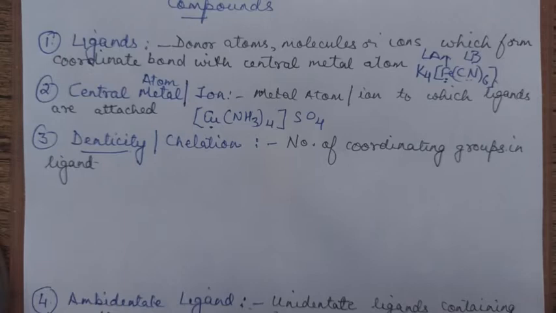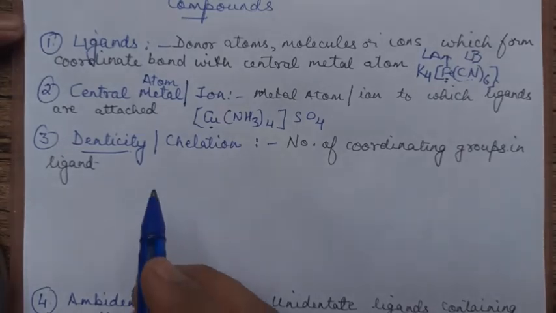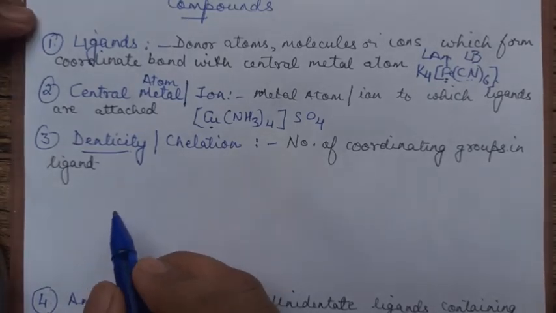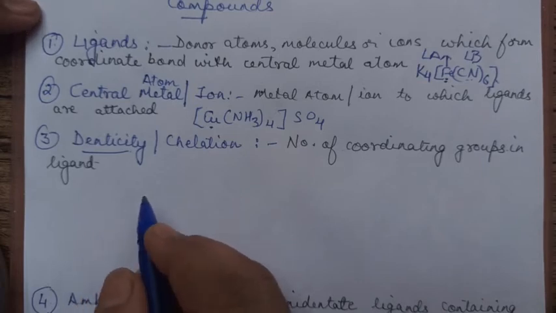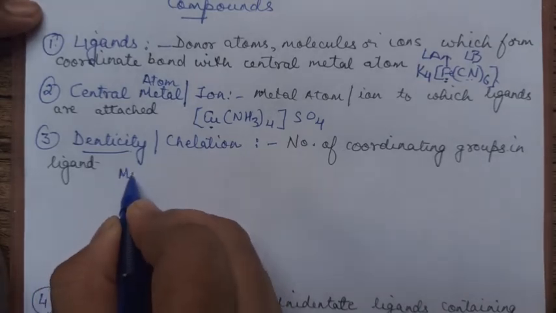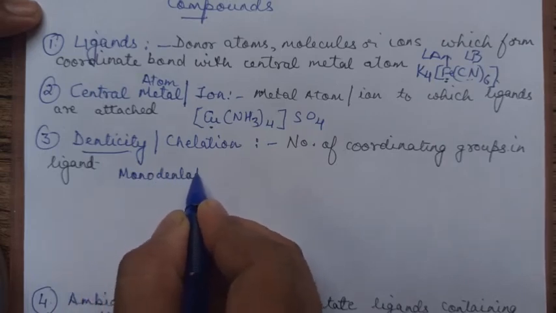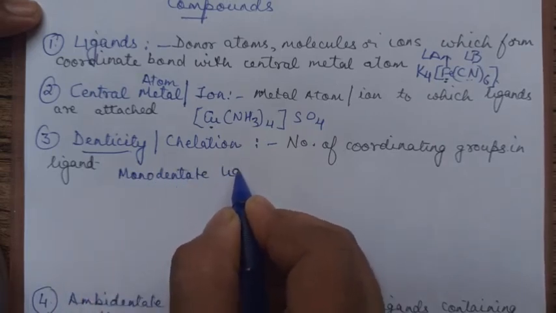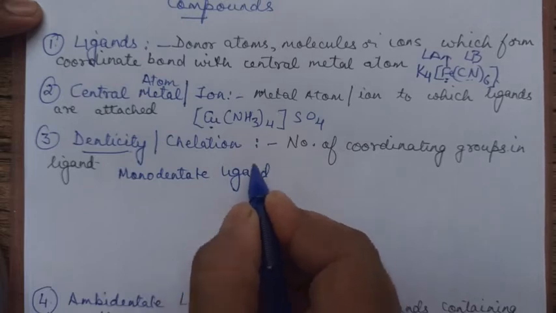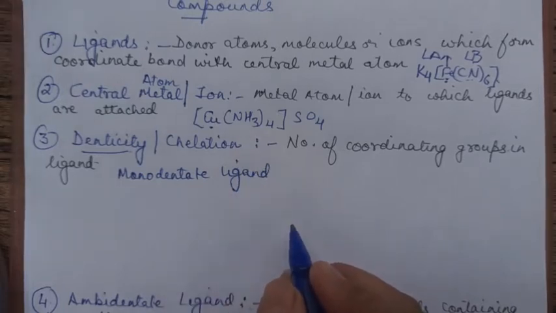At times, in one particular ligand itself there might be 2 points of attachment. So denticity, something related to teeth. If it is giving one lone pair, it is called a monodentate ligand. Monodentate ligand means it has only one point of attachment. It has only one pair to be given.